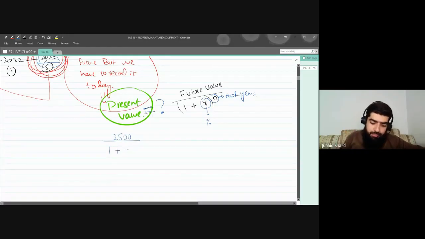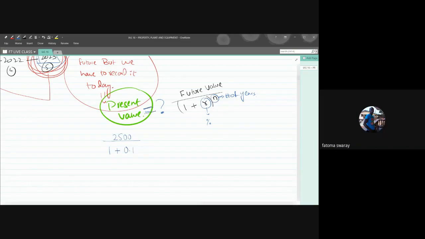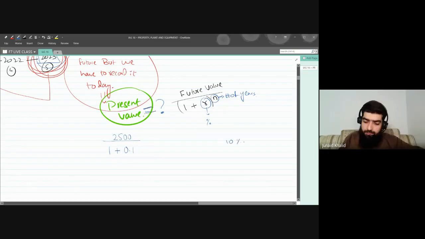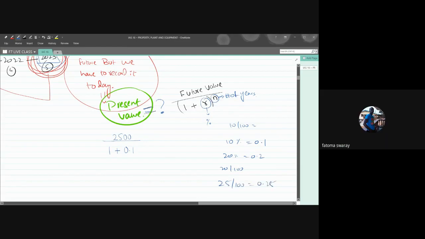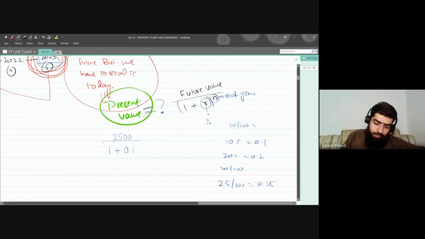Can I write 0.1 instead of 10%? Yes, sir. 10% means it's 0.1. 20% means it's 0.2. Simply what we are doing is 10 divided by 100, 20 divided by 100, 25 divided by 100, so this will make 0.25. Are you getting this one? Yes, sir. Okay. Now 1 plus r, bracket close, power is n.